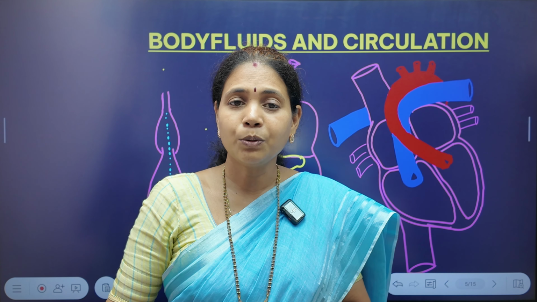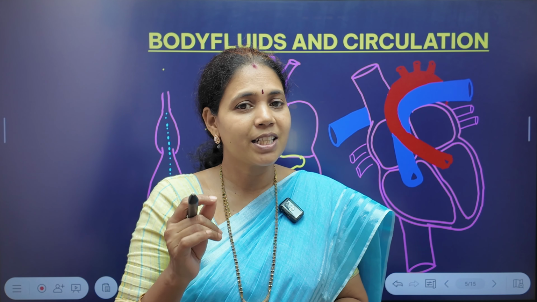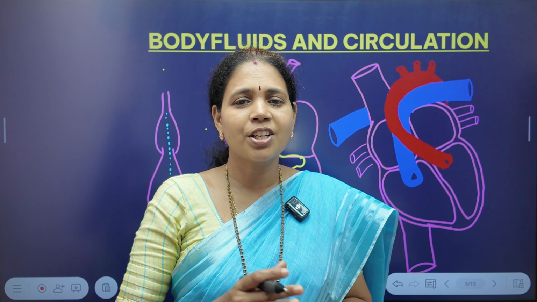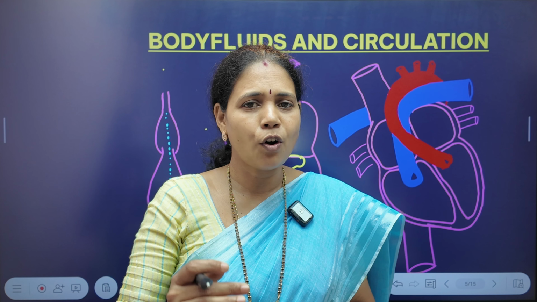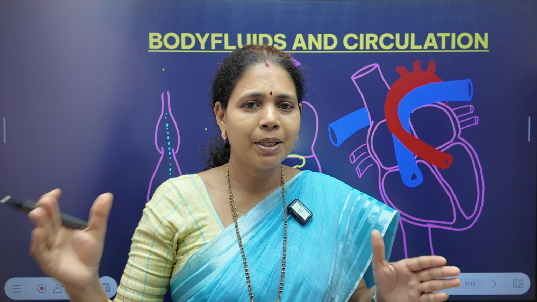But here the question is about the pumping structure, that is the heart. That heart structure is not the same in each and every group of organisms, especially in vertebrates, from fishes to mammals.